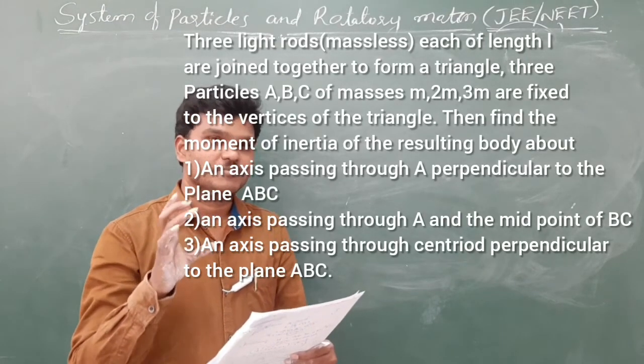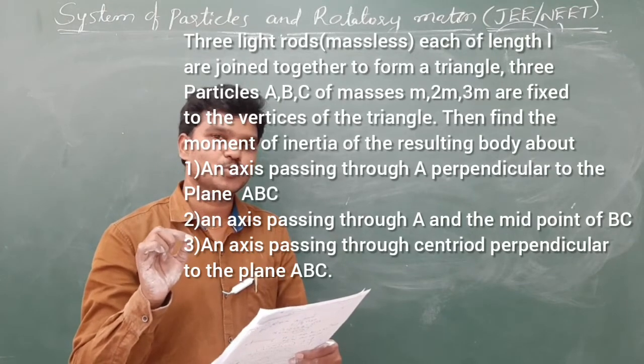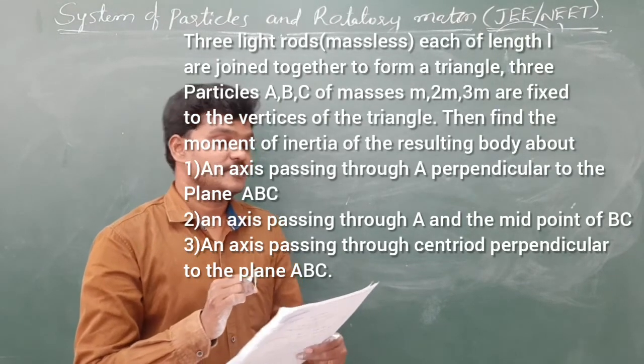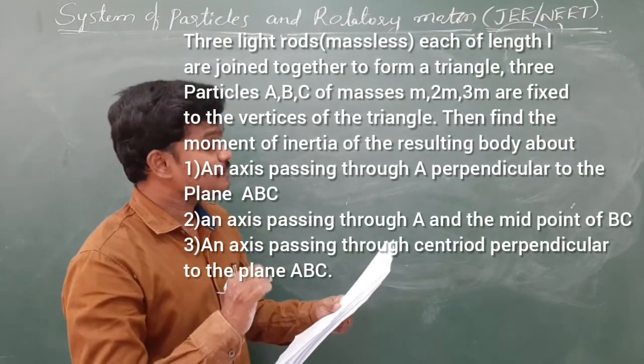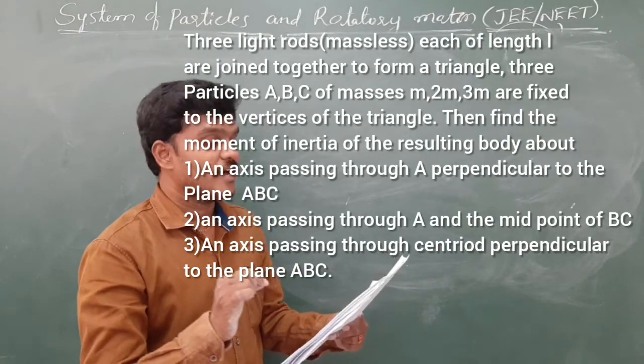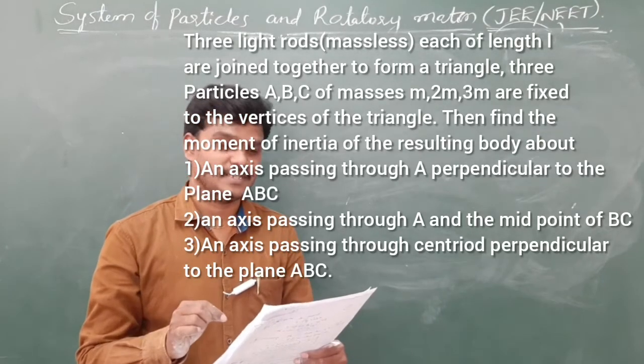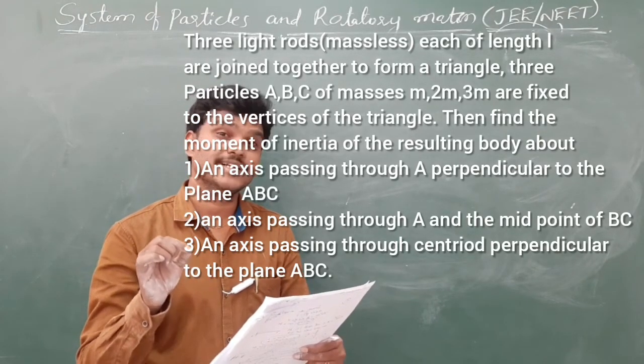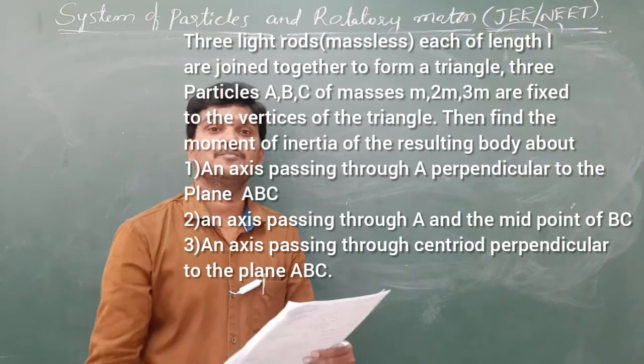The given question number 1: an axis passing through A perpendicular to the plane ABC. Second one: an axis passing through A and the midpoint of BC. Next one: an axis passing through the centroid perpendicular to the plane.